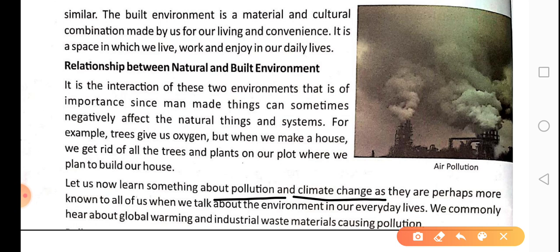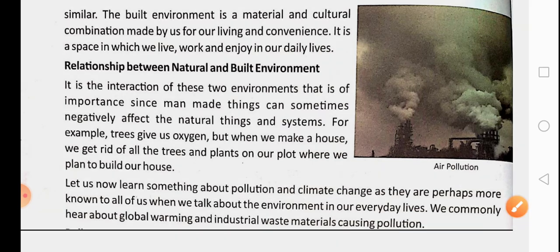We are going to address these two issues later on in the later part of this chapter. So for today we have discussed that there is an important relationship between the natural environment and the built environment. We need both of these environments, one for survival and the other to improve the quality of our living.